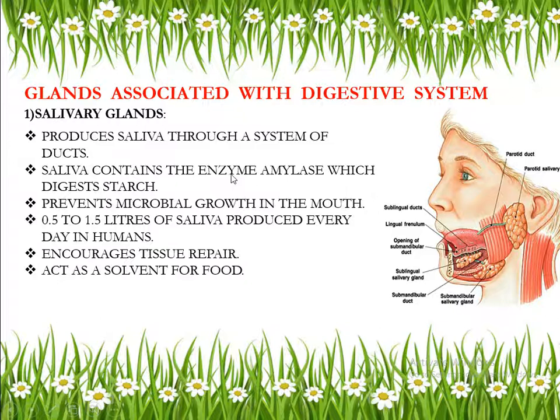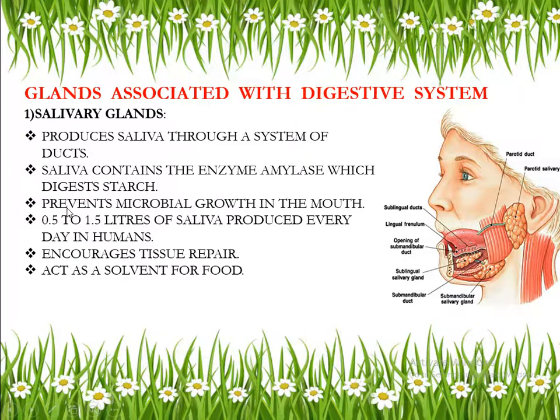Ducts are present in your mouth, like small pipe-like structures. You can't see them with the naked eye. Saliva contains an enzyme, and that enzyme is used in the digestion of starch.